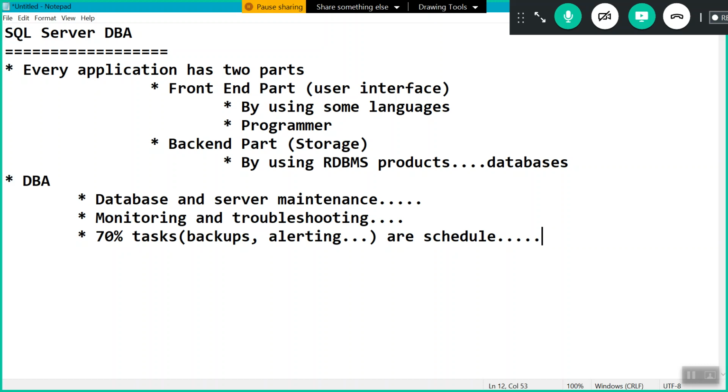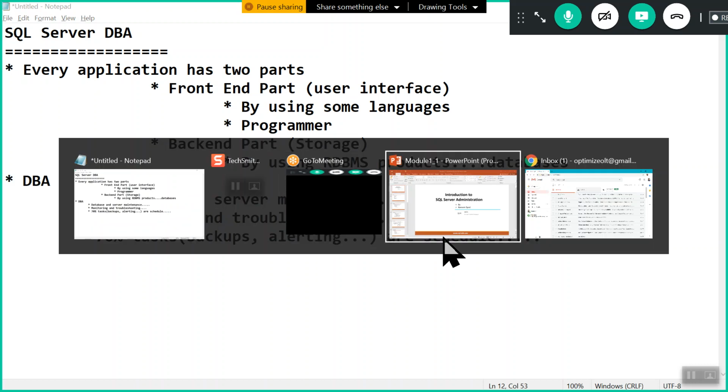Okay, that is like automation is important for us. Most of the things we are going to automate as a DBA, right? So these are like basic things what we have to understand.